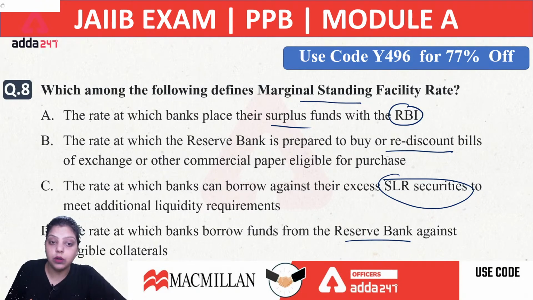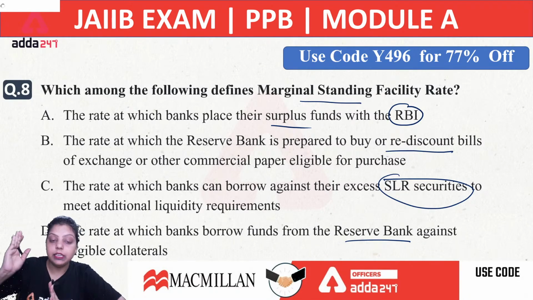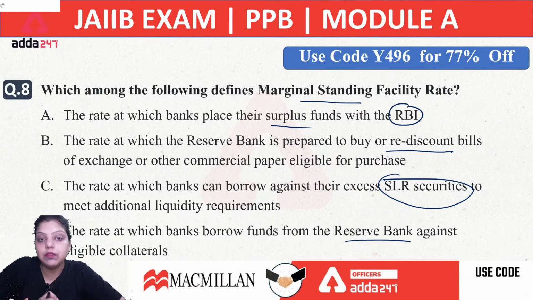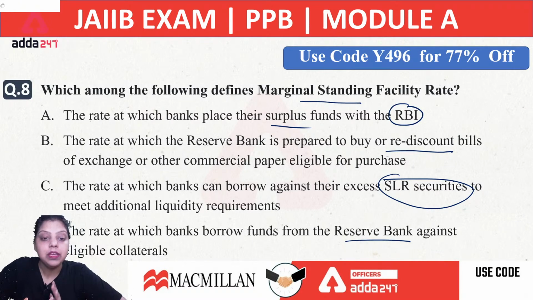So which of the following statements is true regarding the Marginal Standing Facility? Now, what is MSF? MSF stands for Marginal Standing Facility. It started in the year 2011 and in 2013 it was linked with the bank rate. So, MSF was linked with the bank rate from the year 2013. Now, whatever changes happen in the repo rate and the bank rate will be implemented on the MSF also.